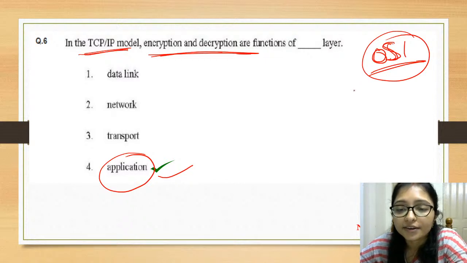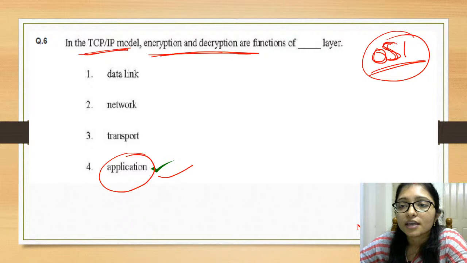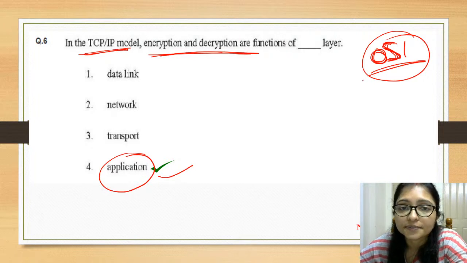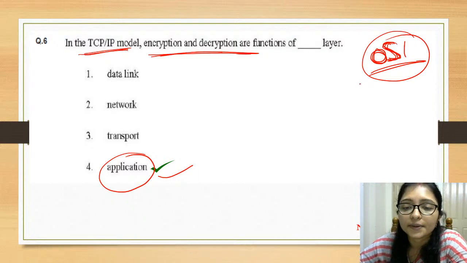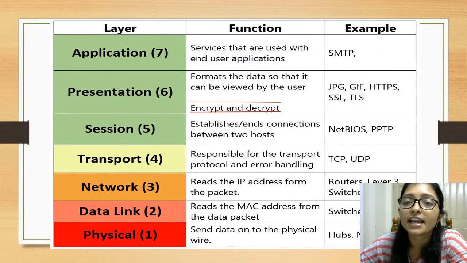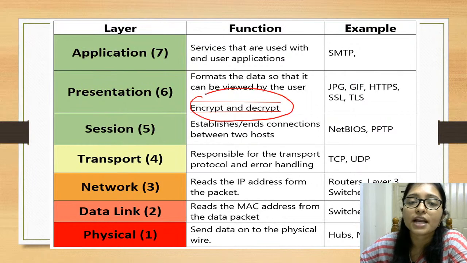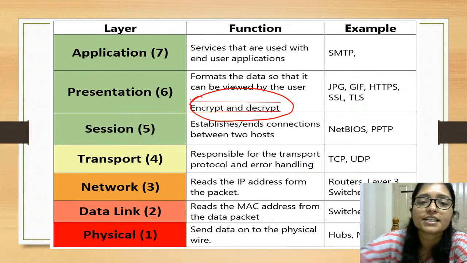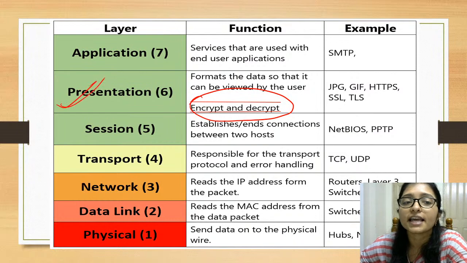What will be the answer? If it is asking the OSI model, अगर पूछे तो आंसर क्या होगा? Encryption, decryption. Where is the encryption, decryption going on in the OSI model? Yes, presentation. In the presentation layer, encryption and decryption go on. See, this is encryption and decryption going on in the presentation layer of OSI.